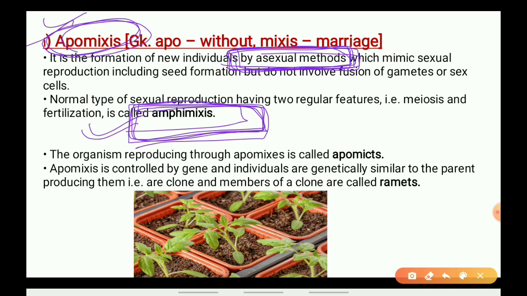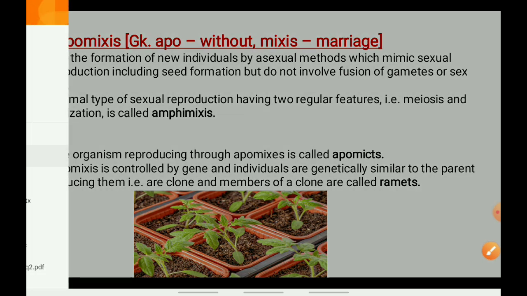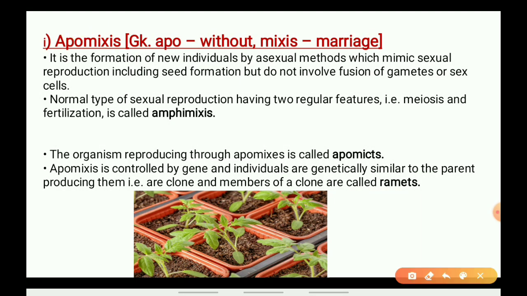Now the next is the organism produced through apomixis, which is called an apomict. The organism reproducing through the apomixis process is called an apomict. Next, apomixis is controlled by genes, and individuals are genetically similar to the parent producing them. So it is a type of asexual method. You know that in the asexual method, clones are formed.